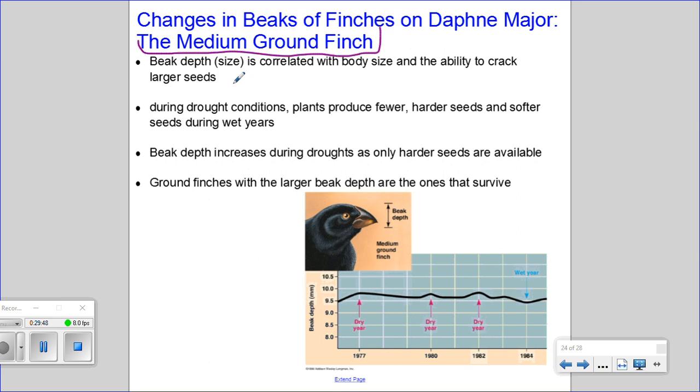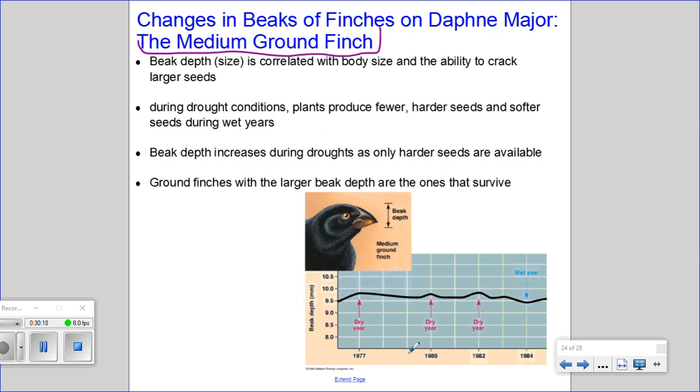Beak depth, or beak size as it's called in the chart, is correlated with body size and the ability to crack larger seeds. Basically, the bigger the beak, the better the ability to break open larger seeds and feed. During drought conditions, plants will produce fewer, harder seeds, and during wet years, they will produce softer seeds.